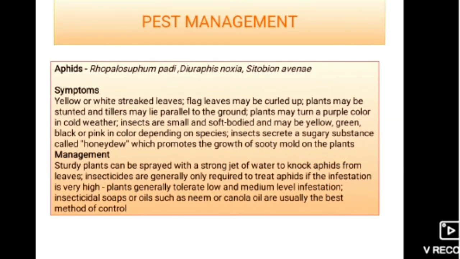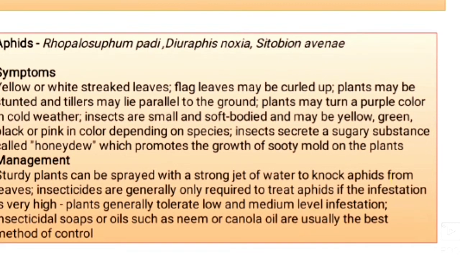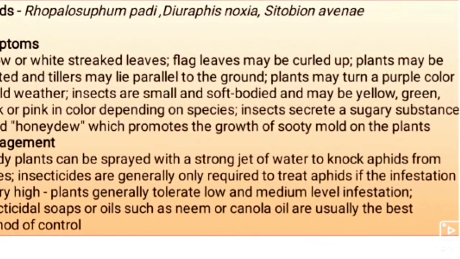Next, moving to pest management. Aphids, you have already seen in the barley crop: Rhopalosiphum padi, Diuraphis noxia, Sitobion avenae. If you see the symptoms: yellow or white streaked leaves, flag leaves may be curled up, plant may be stunted and tillers may lie parallel to the ground.